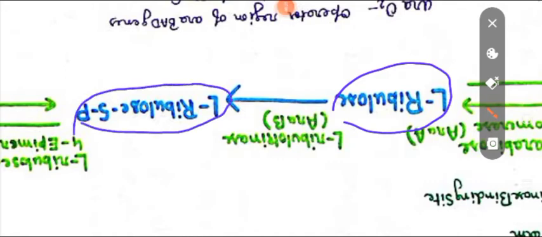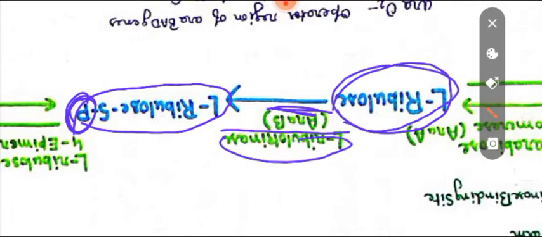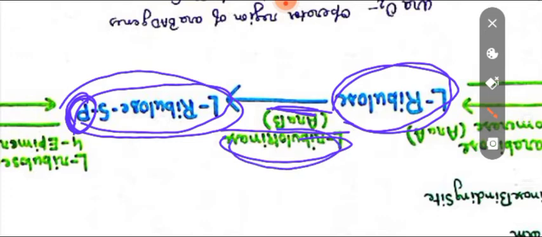Now this is done by a different enzyme. Well, a phosphate group is added by some kinase enzyme. Definitely some kinase can add phosphate, and that is done by the product of ARA-B, because I have said that ARA-B encodes an enzyme that has ribulokinase activity. So the product of ARA-B is called L-ribulokinase. This enzyme catalyzes the conversion of L-ribulose into L-ribulose 5-phosphate, and this L-ribulokinase is the product of the ARA-B gene.